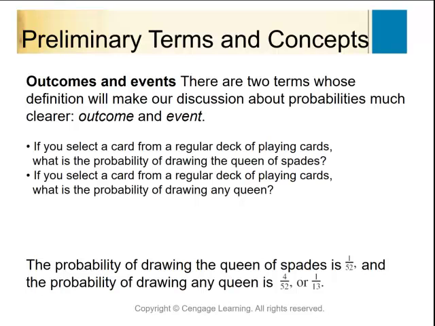Outcomes and events. So let's look at these outcomes and events. If I'm looking at a deck of cards, there are 52 cards in a deck, and sometimes you're going to have these cards and dice problems. So let's look at our 52 cards in case you're not familiar with this. There are 52 cards in a standard deck. There are 4 suits. Those 4 suits are diamonds, hearts, spades, which are typically black,